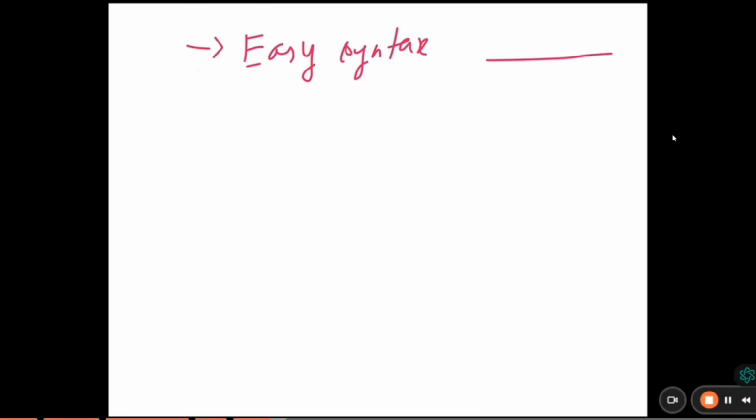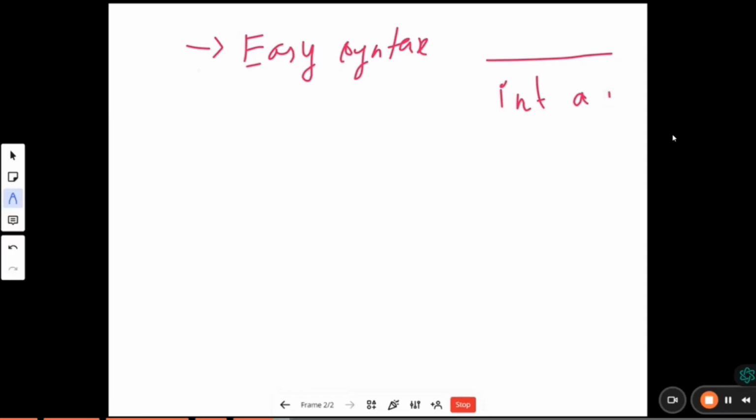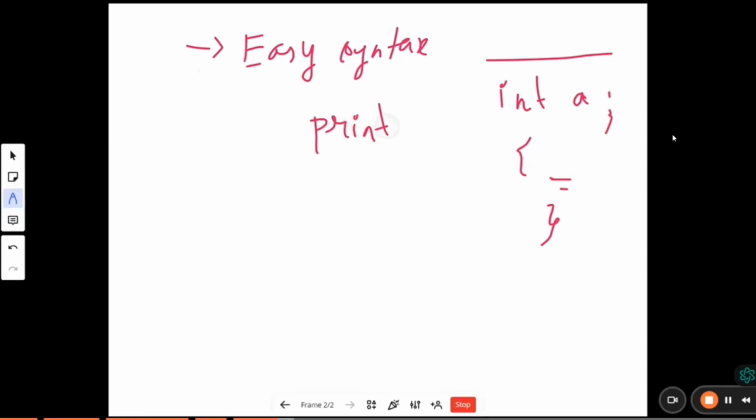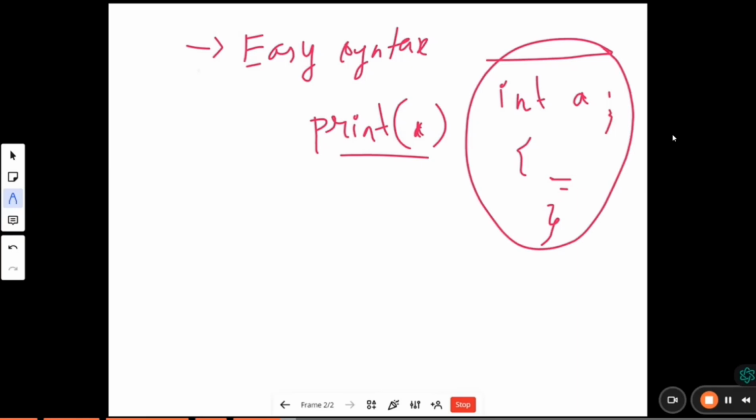For example, if I consider Java or C++ code, first we take a variable and declare it with int a. Then we need to give a semicolon. Then we use curly braces and write the set of code inside them. Correct, right? But in Python, we write this whole thing simply, for example, print a. So this is how we write in Python, and that's why Python follows an easier syntax compared to other programming languages. Don't worry about the syntax, you will understand it in the upcoming classes.